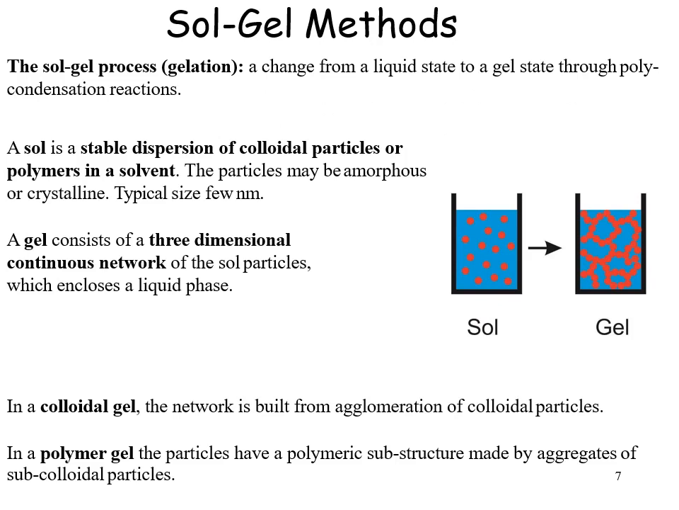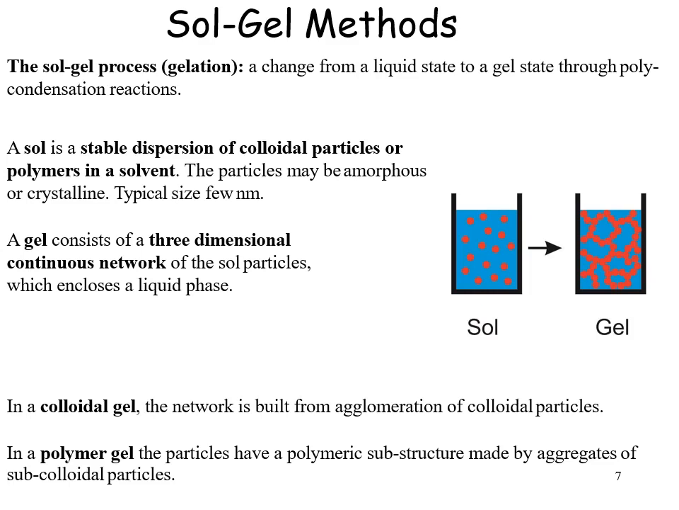Sol gel methods. The sol gel process, also known as gelation process, is a change from a liquid state to a gel state through polycondensation reactions. We know what condensation is: it is the attachment of two compounds by removal or elimination of a small compound like water, carbon dioxide, etc.